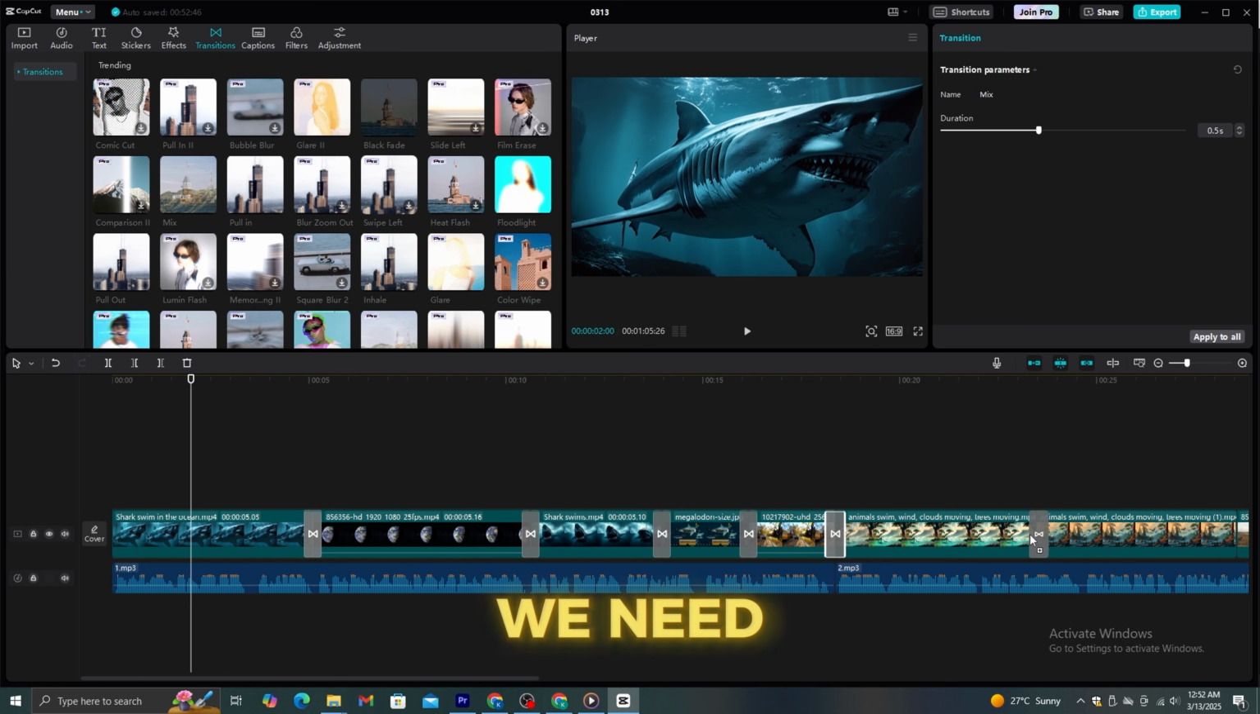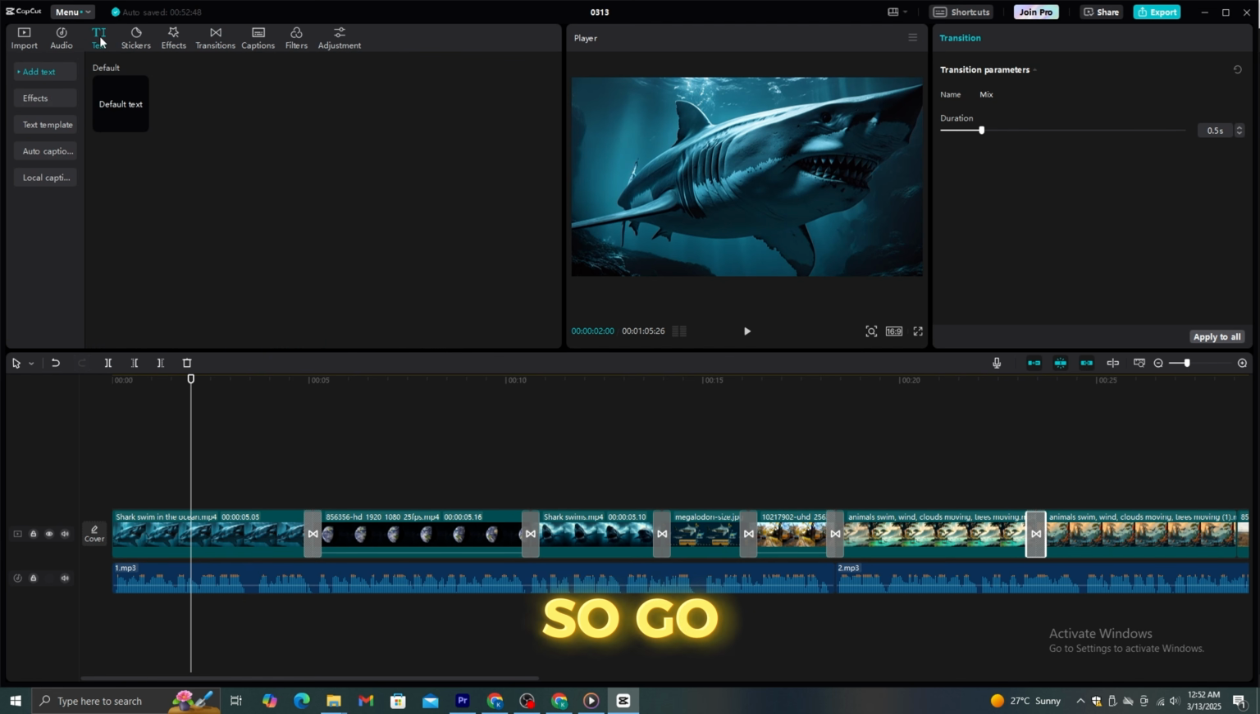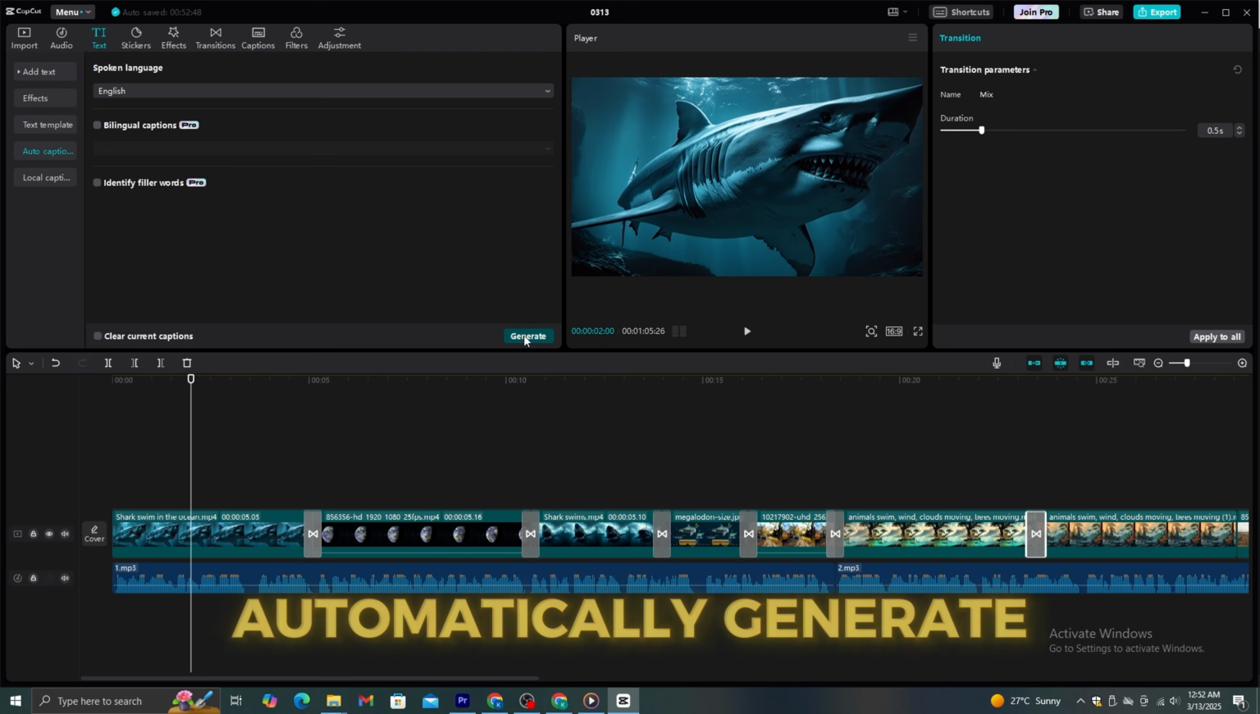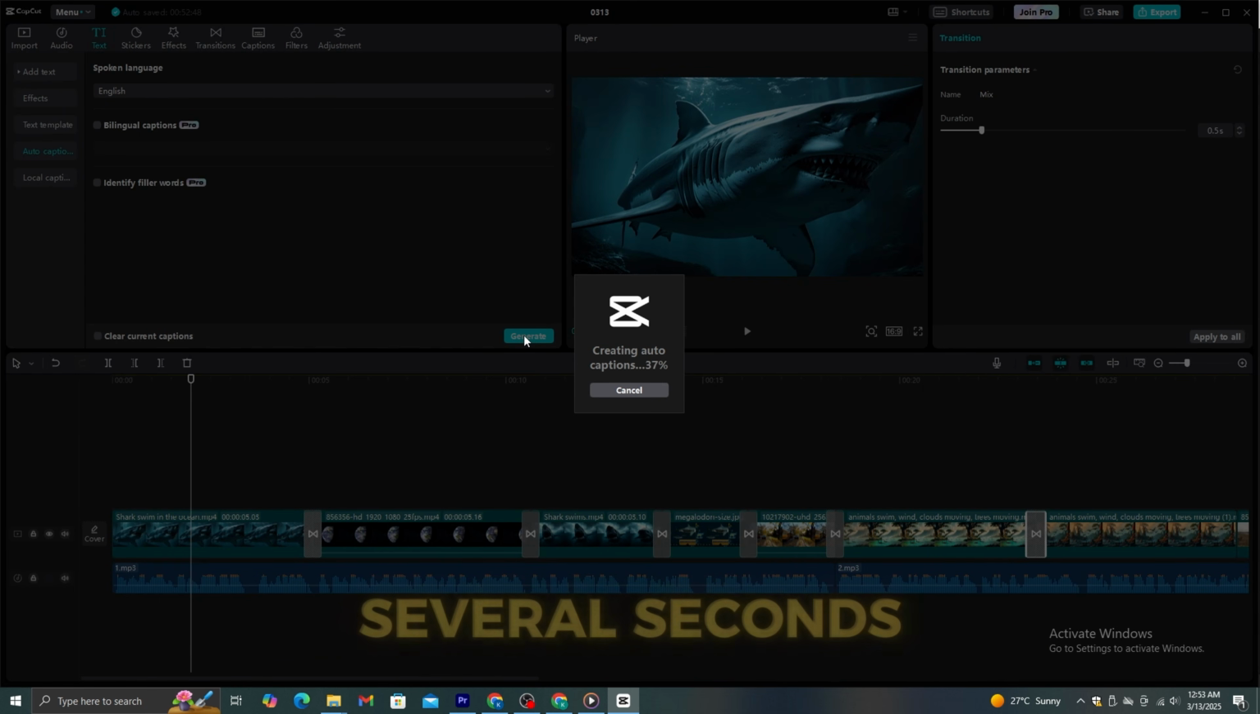After adding transitions, we need to add captions for this video. So, go to text from this top menu and select this auto caption feature. With this feature, you can automatically generate the captions. It will only take several seconds.